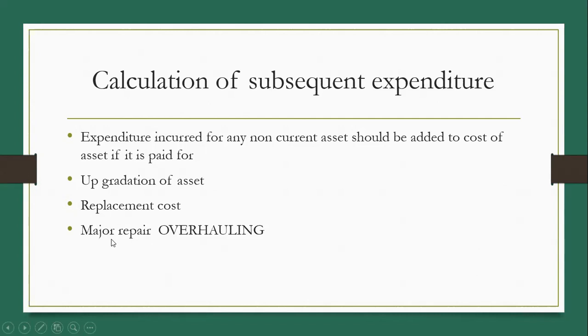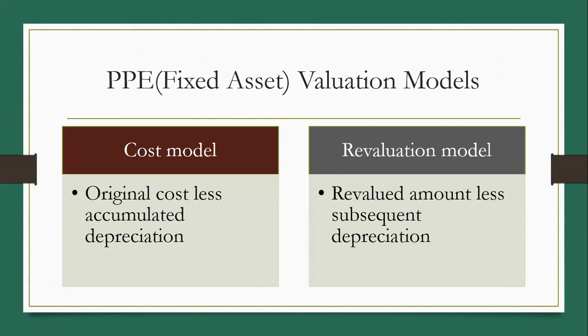Similarly, changing the tires of a vehicle is also a replacement cost. It is not complete replacement of the asset, but it is an essential replacement which is beneficial for more than one year, more than 12 months. So it is added to the cost of the fixed asset. So we can say any expense which is beneficial for more than 12 months and is concerned with a fixed asset can be added to PPE. It can be added to the cost of the fixed asset. Next part in PPE, the Indian accounting standard, is valuation models.